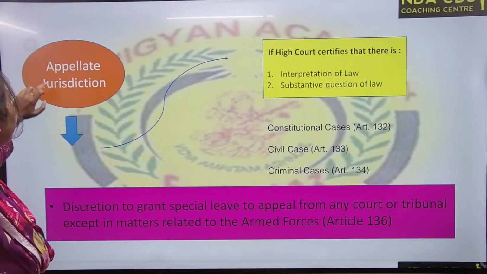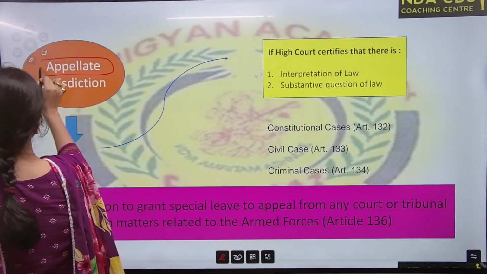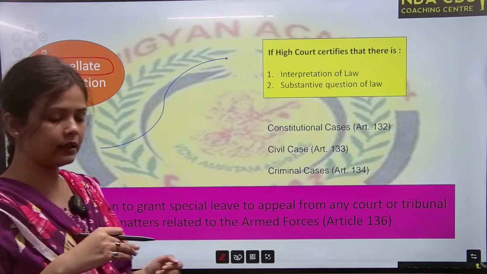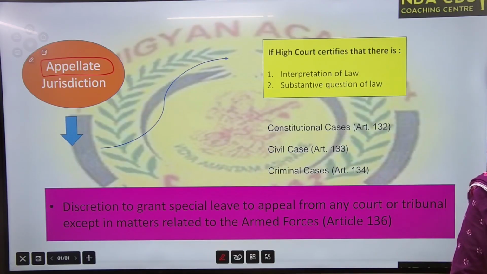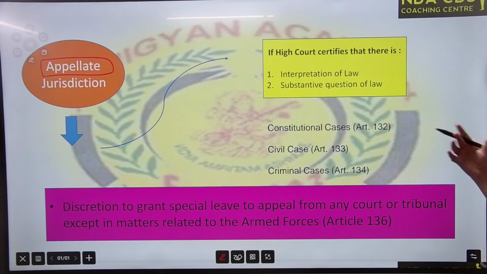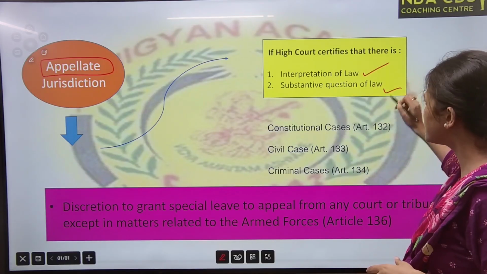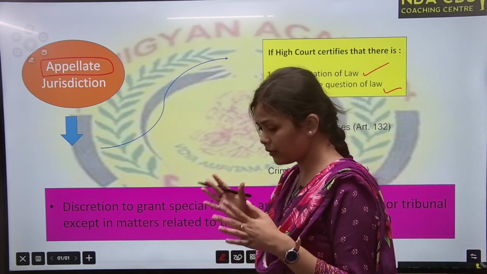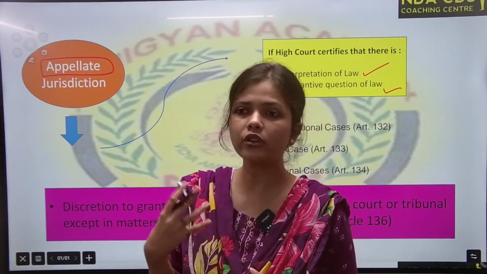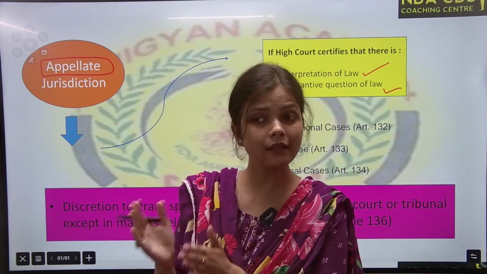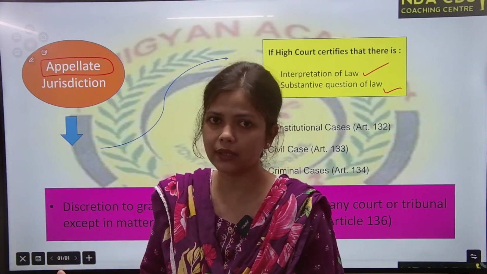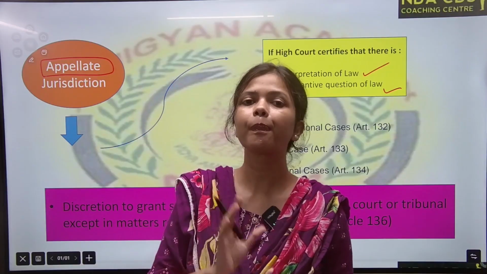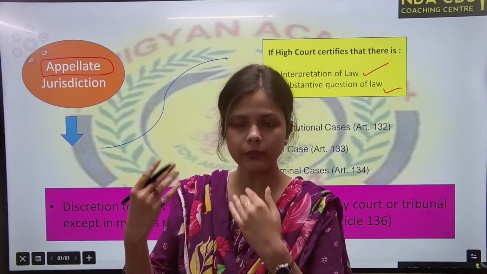Then appellate jurisdiction. Appellate means appeal, through appeal. If any case through appeal goes to the Supreme Court, then Supreme Court will hear such dispute under the appellate jurisdiction. Okay, if there is interpretation of law, if there is substantive question of law, that means if High Court feels that Supreme Court can interpret the law better, then it is referred to the Supreme Court of India from the High Court.